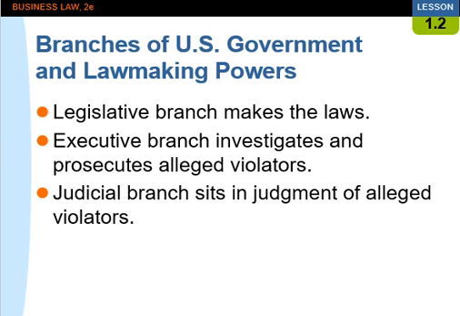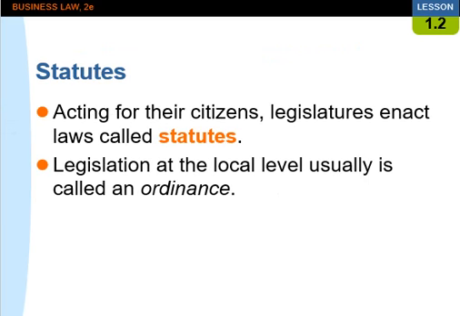Branches of U.S. government and lawmaking powers. Legislative branch makes the laws. Executive branch investigates and prosecutes alleged violators. Judicial branch sits in judgment of alleged violators. The federal Constitution created the Congress of the United States. State constitutions created the state legislatures. These state and federal legislatures are composed of elected representatives of the people.